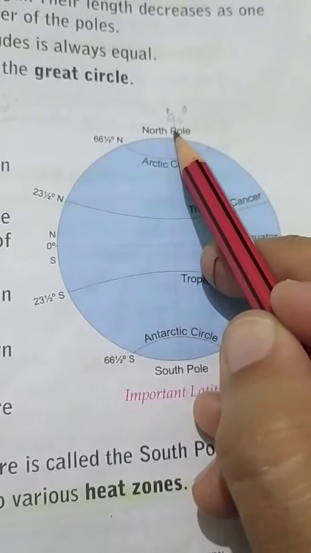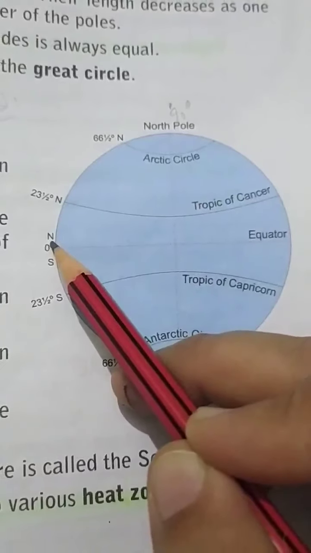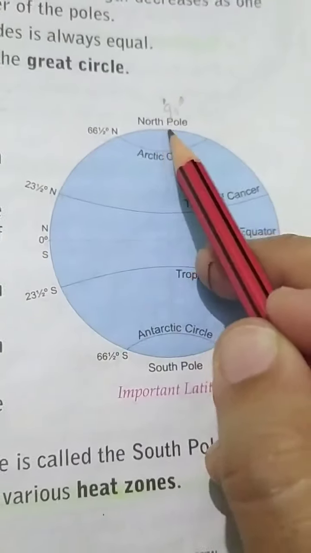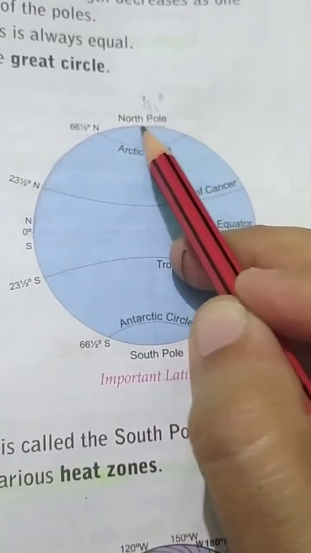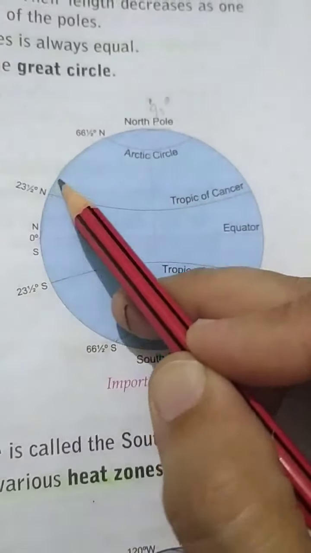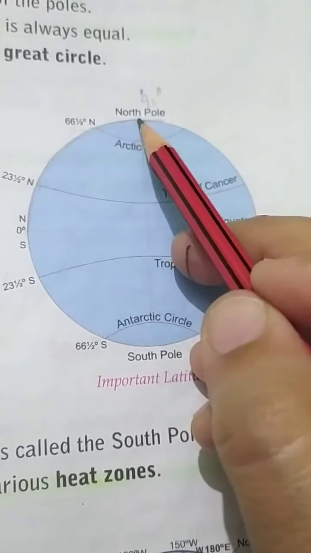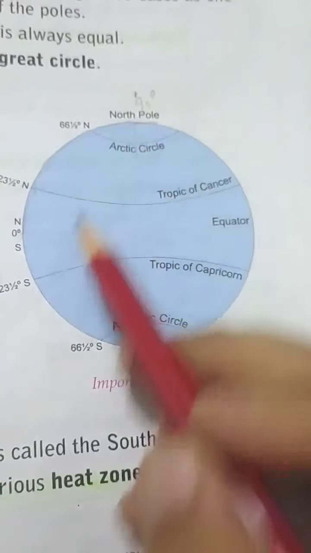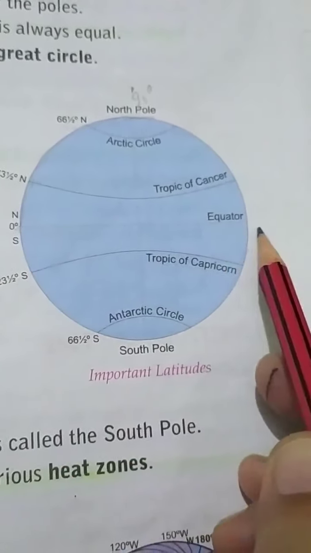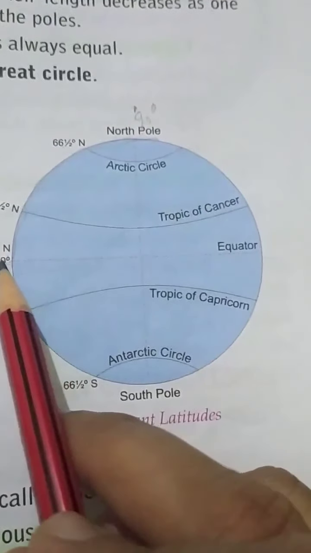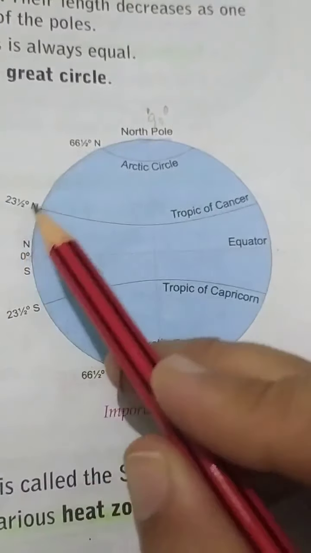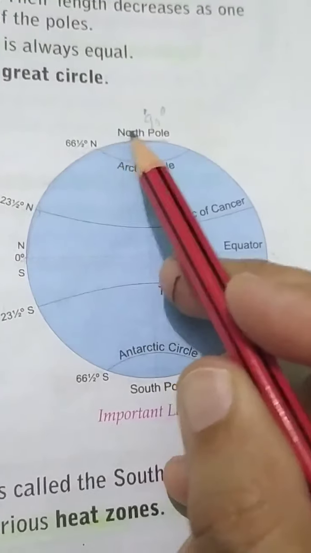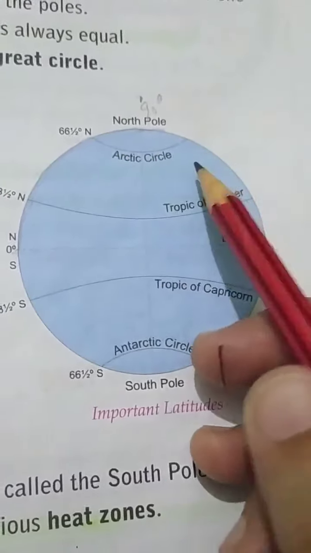So from 90 degrees at the pole till 0 degrees at the equator, that's how the angle of the pole star decreases. It is possible just because the Earth is spherical. If the Earth were a flat surface, then everywhere the angle of this pole star would have been the same.